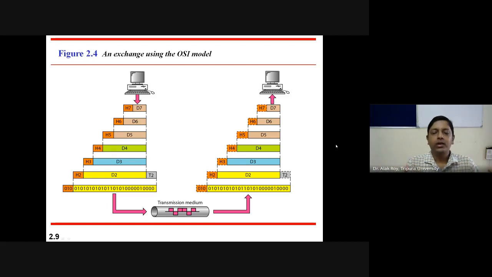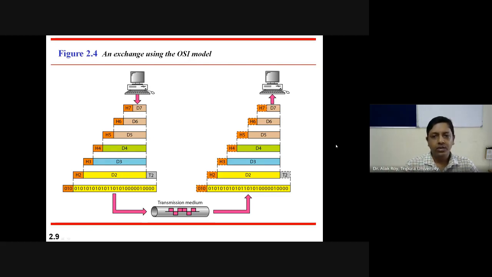D2 will be delivered to the next layer as D3, and D3 discards its header H3 and delivers the data to the upper layer, where it is again H4 and D4. D4 is accepted, H4 is discarded. D4 is delivered to the upper layer as D5. D5 accepted, H5 dropped, the header is dropped. Next D6, next D7, and then deliver the original data.